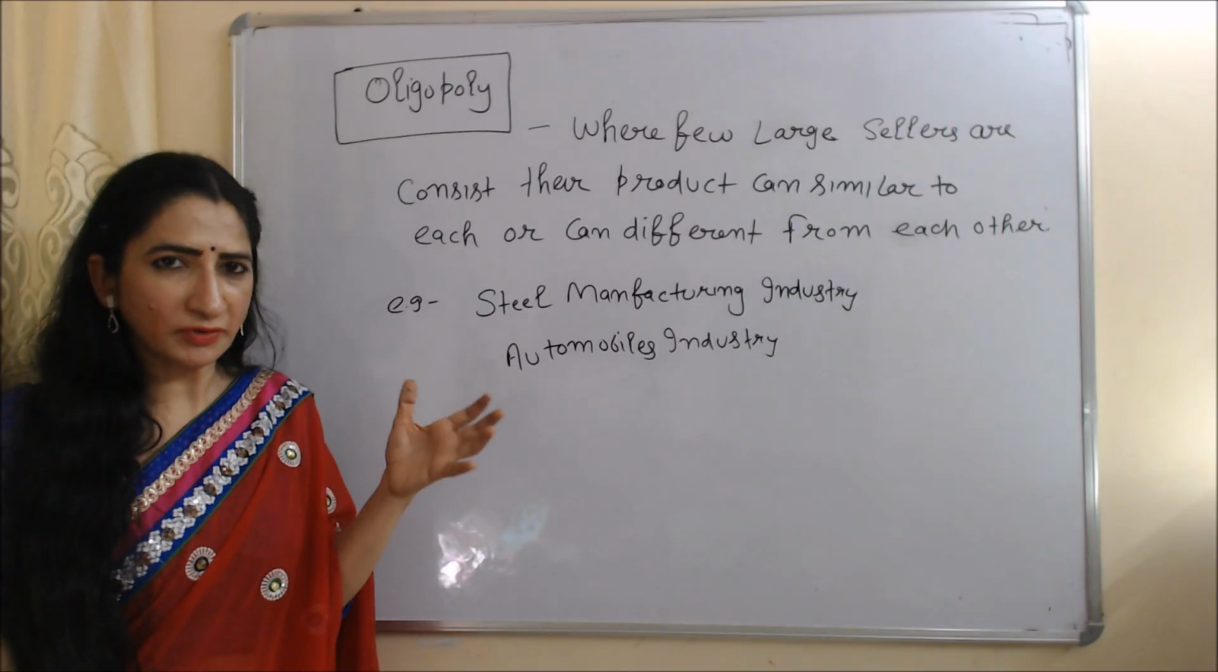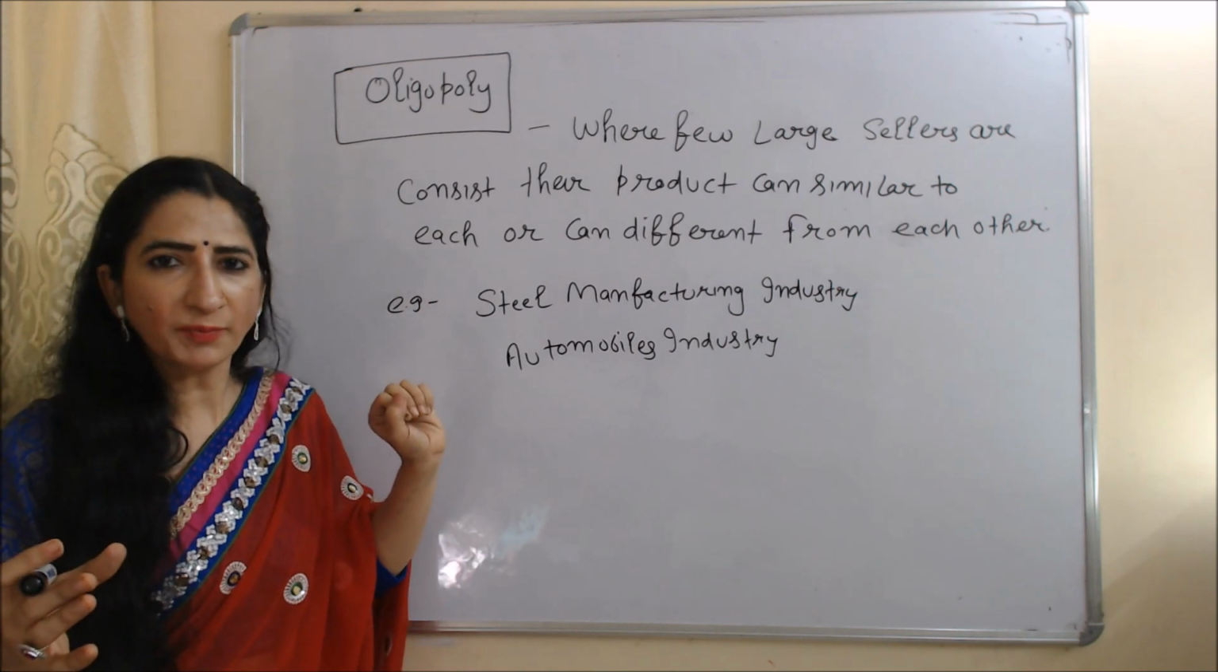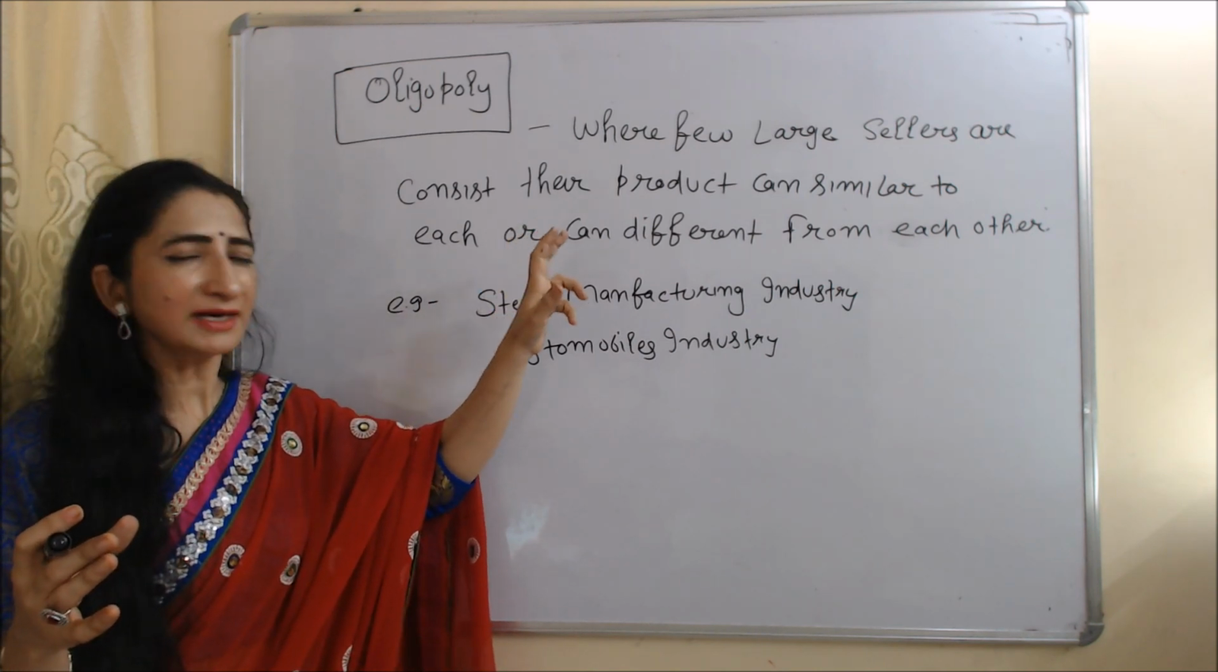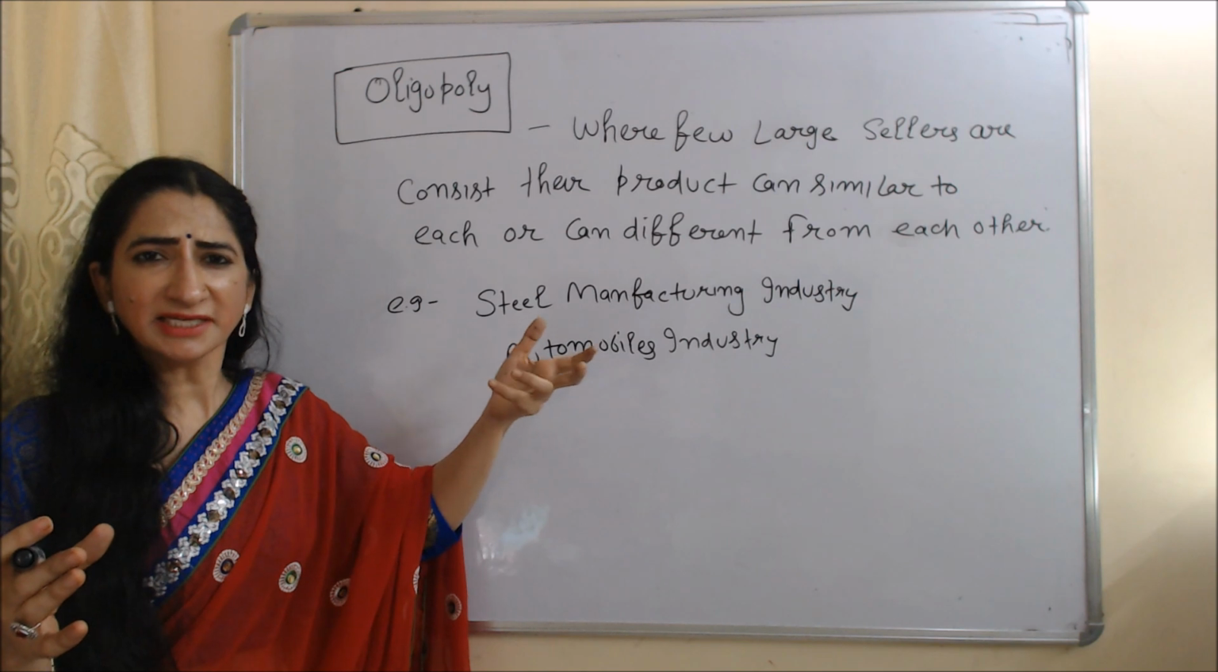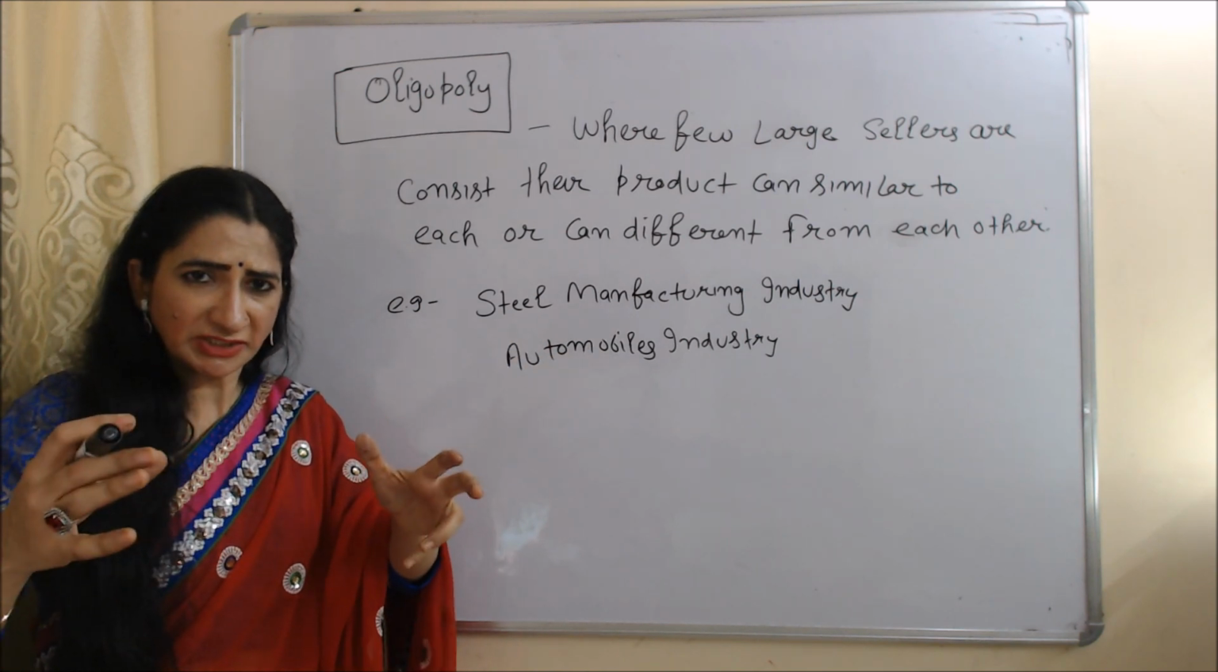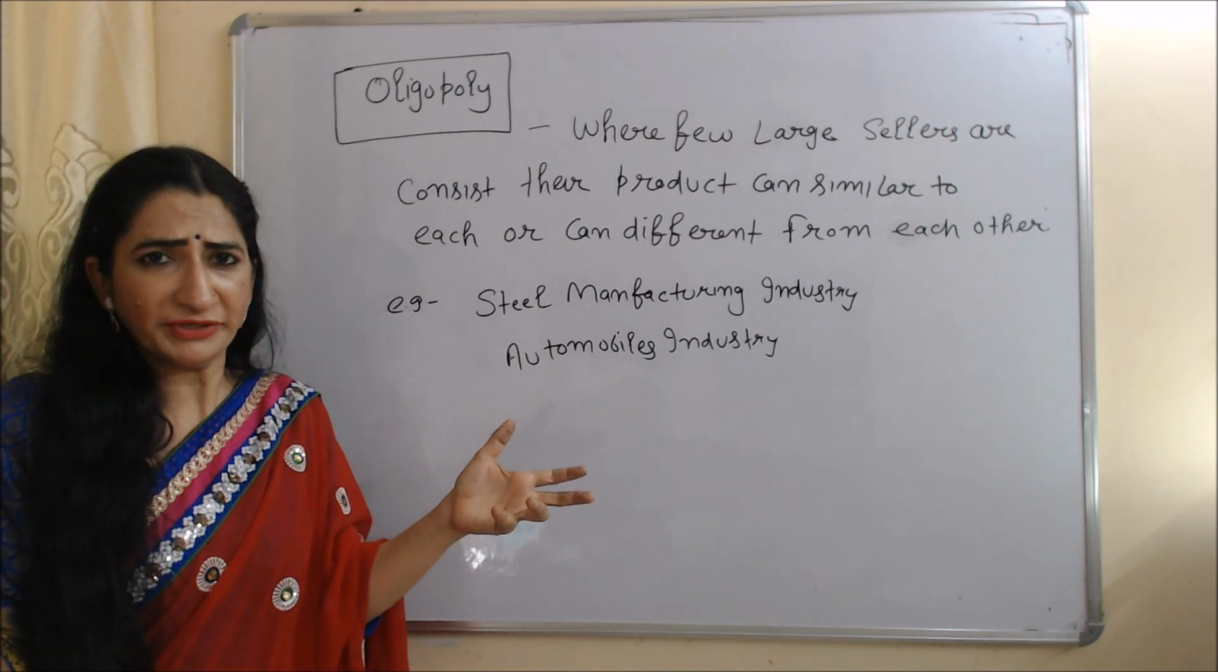Now we are going to talk about oligopoly. In an oligopoly market, there are a few large sellers, and their products can be similar to each other or can be different from each other.